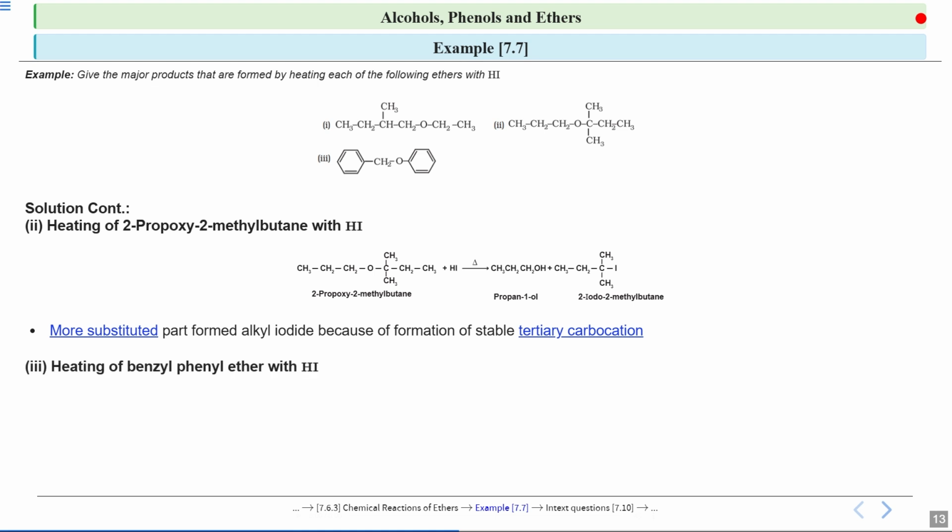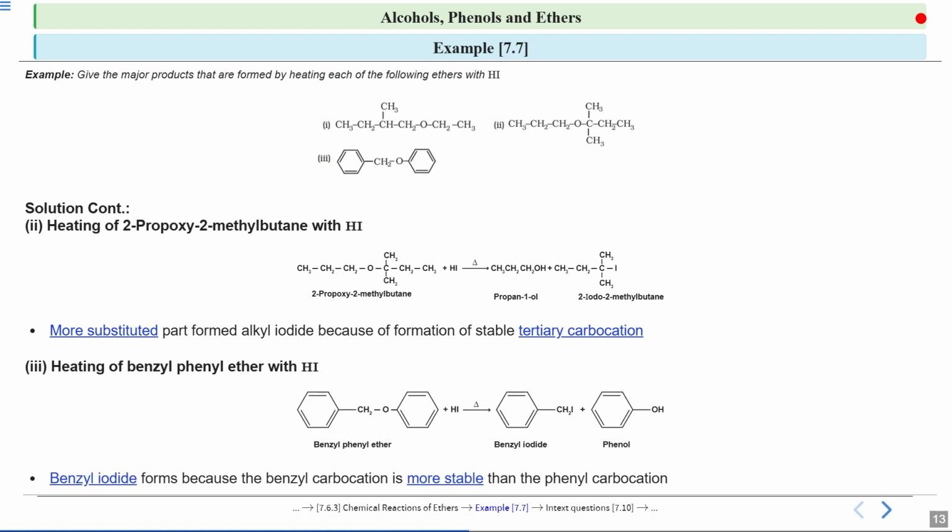Now the next part, there is heating of benzyl phenyl ether with hydrogen iodide. Here we have this benzyl phenyl ether. In the first step, this oxygen will get protonated, getting a hydrogen and a positive charge.